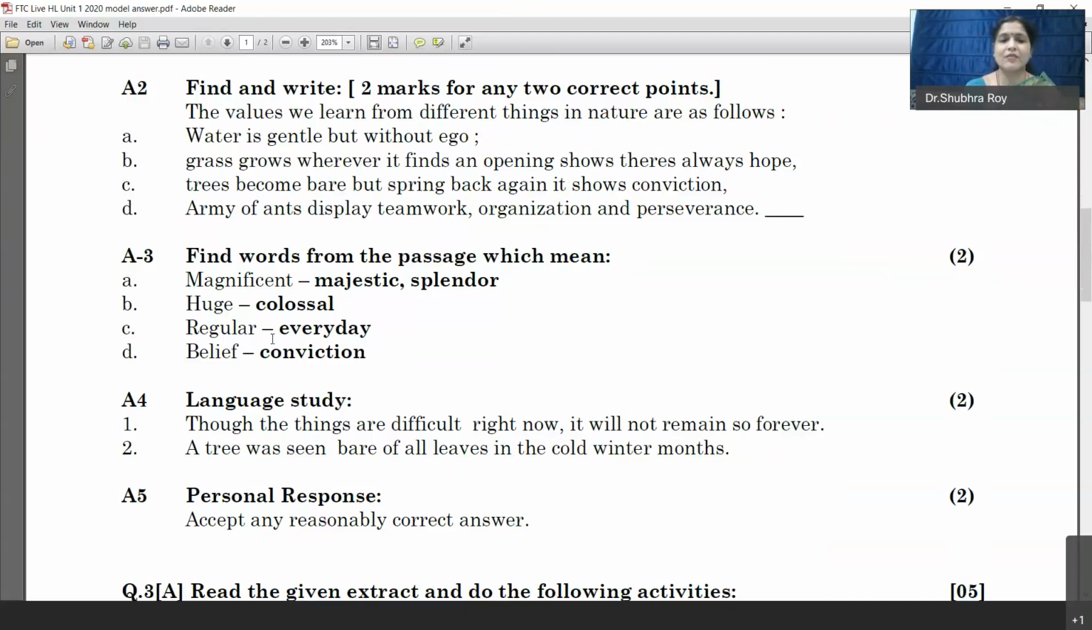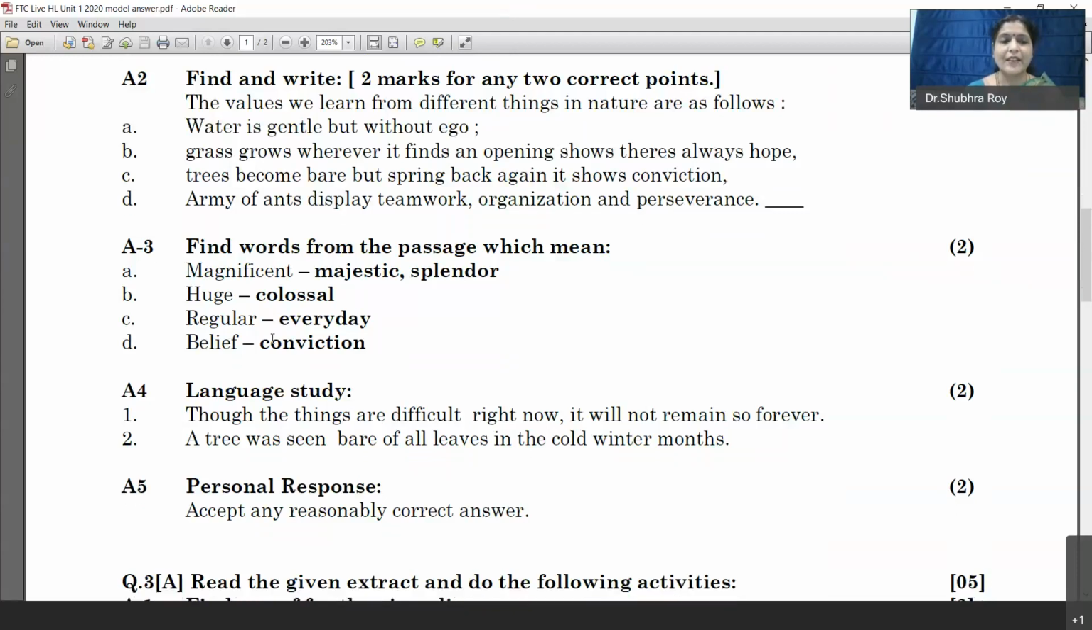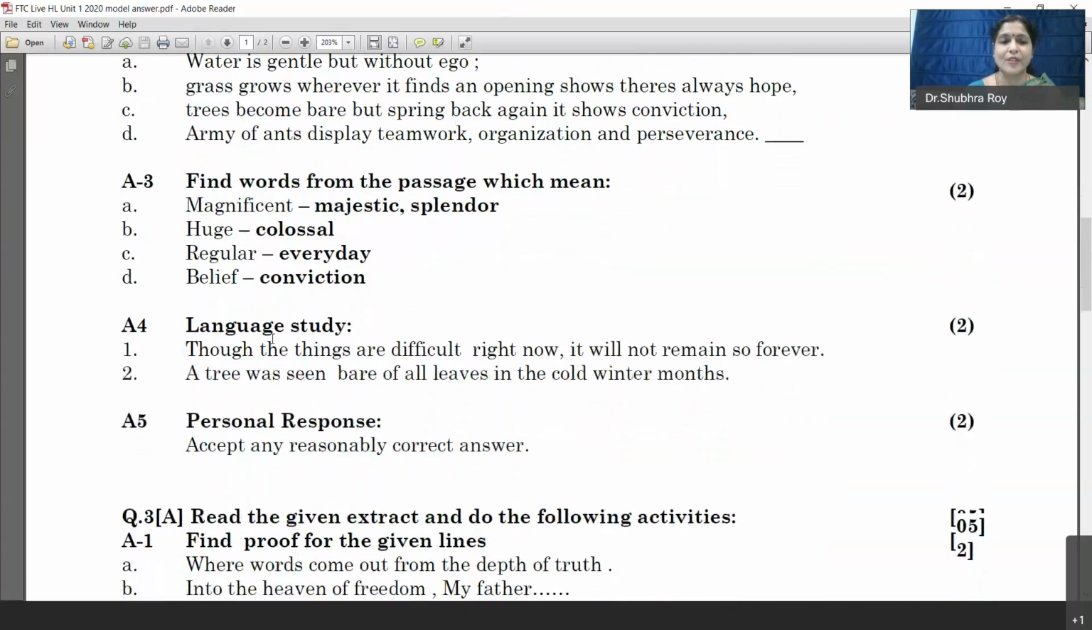Next one was a sentence of change the voice. A tree was seen bare of all leaves in the cold winter months. This is the answer. If you want to score full marks, you have to give these two answers for activity 4, which is a grammar based question. And the last question is a personal response question.